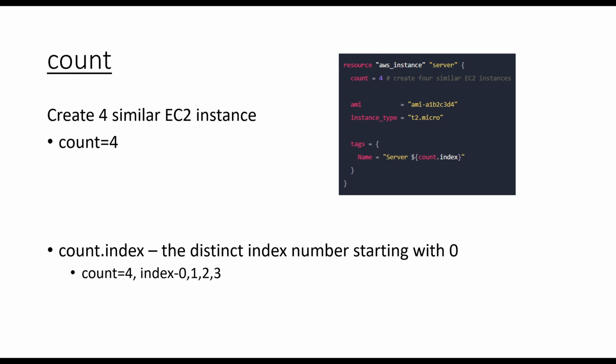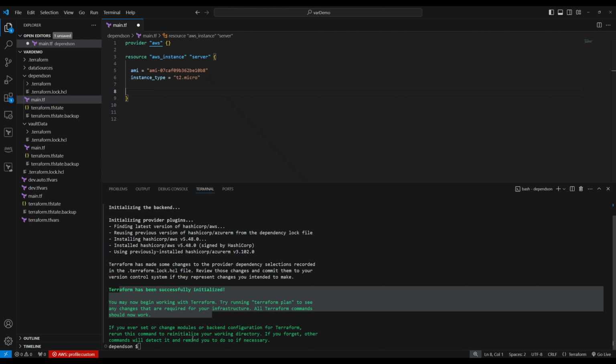The count meta argument. By default, a resource block configures one real infrastructure object. However, sometimes you want to manage several similar objects without writing a separate block for each one. Terraform has two ways to do this: count and for_each. The count meta argument accepts a whole number and creates that many instances of the resource. So when to use for_each instead of count? If your instances are almost identical, count is appropriate. If some of their arguments need distinct values that cannot be directly derived from an integer, it is safer to use for_each. Let's do a quick demo on count.